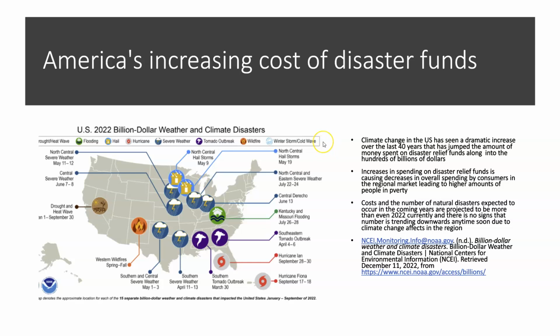And then we're going to go with America, which I just talked a little bit about. So America's increasing cost of disaster funds. Climate change in the U.S. has seen a drastic increase over the last 40 years that has jumped the amount of money spent on disaster relief funds into the hundreds of billions of dollars. I think last year we spent close to $500 billion, or right about there. Increases in spending on disaster relief funds is causing decreases in overall spending by consumers in the regional market, leading to higher amounts of people in poverty.